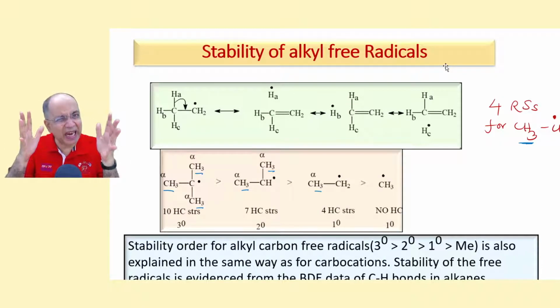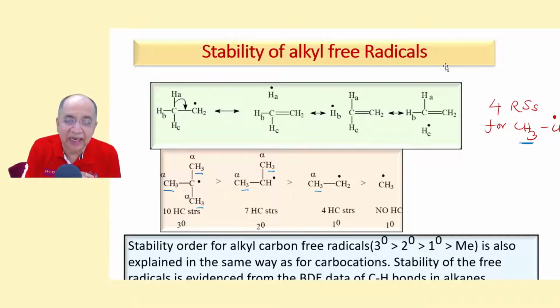Now coming to free radicals. In the same manner as we explained the alkyl carbocations, the alkyl free radicals also are stabilized by hyperconjugation effect. Let us take as an example ethyl free radical, where this is the p orbital carrying an unpaired electron. This unpaired electron will conjugate with a sigma bond alternately.